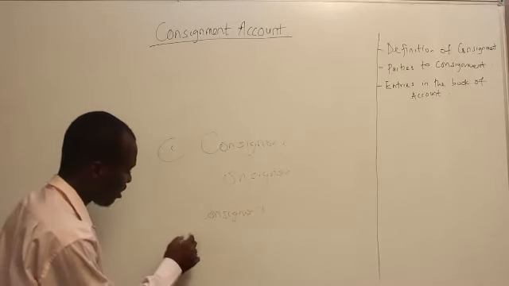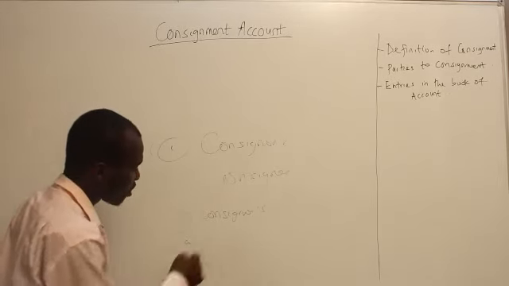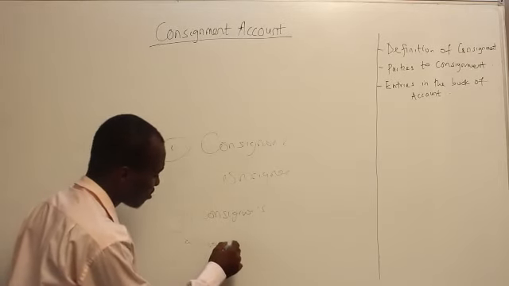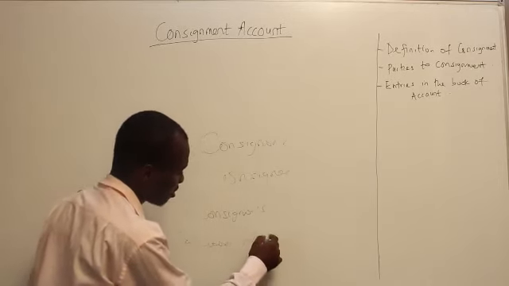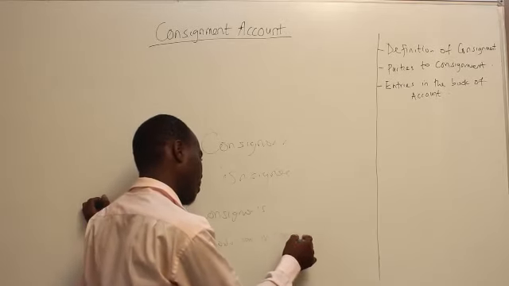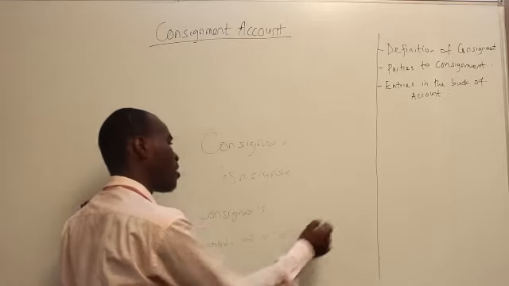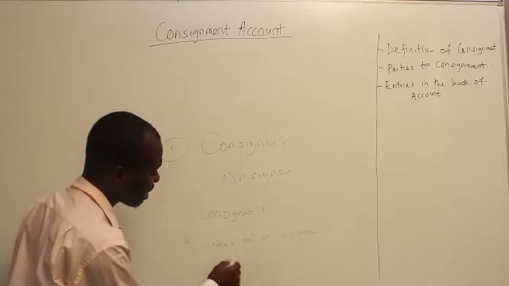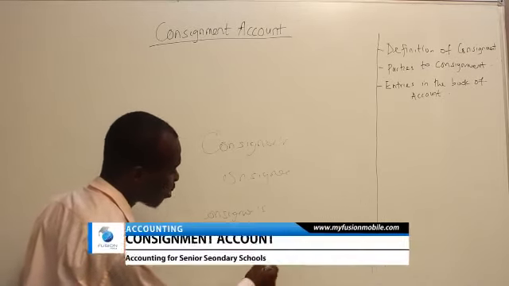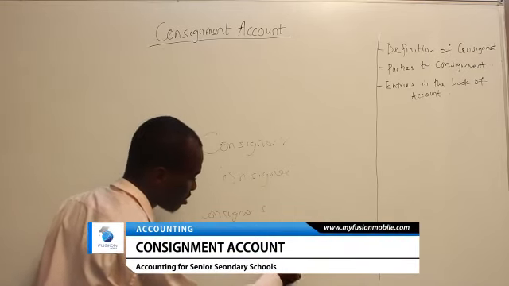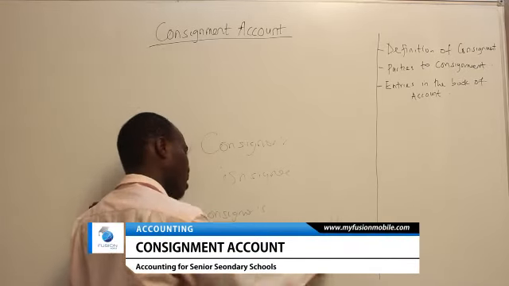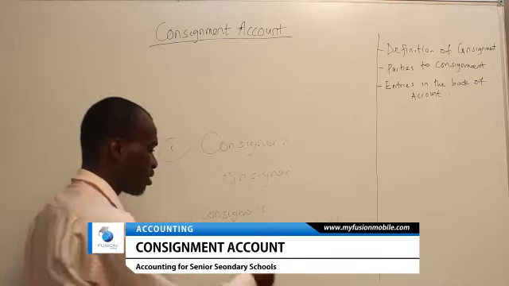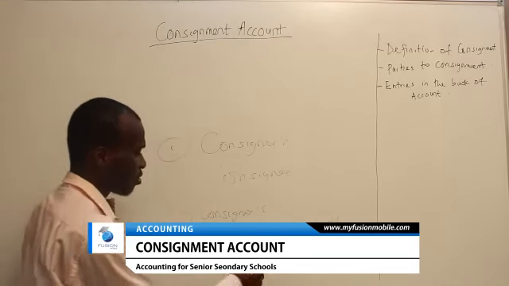Number 1, A, the consignor is going to prepare goods sent on consignment. And B is going to prepare the consignee account, which is a debtor account.